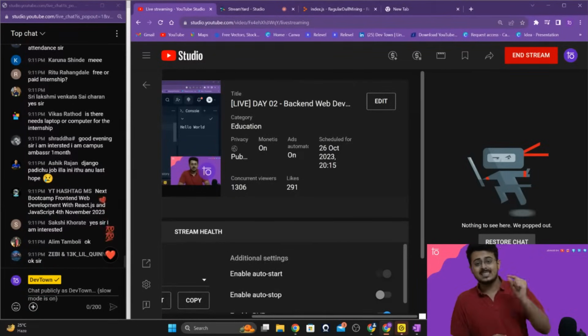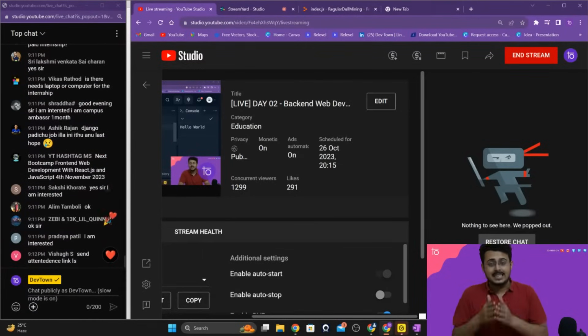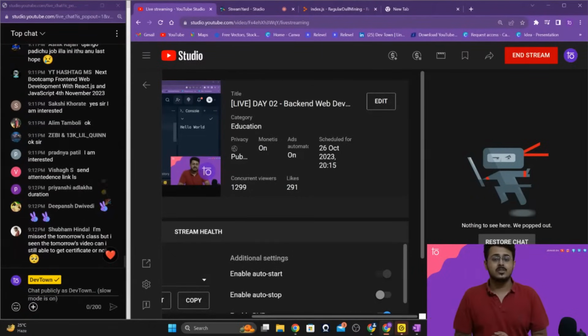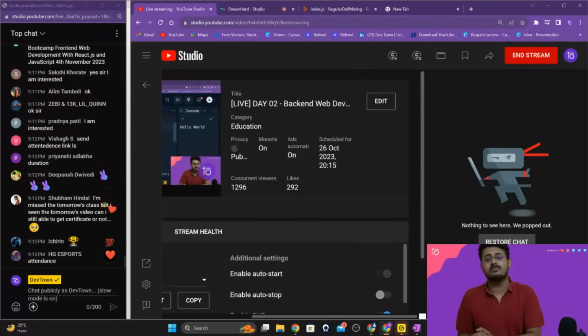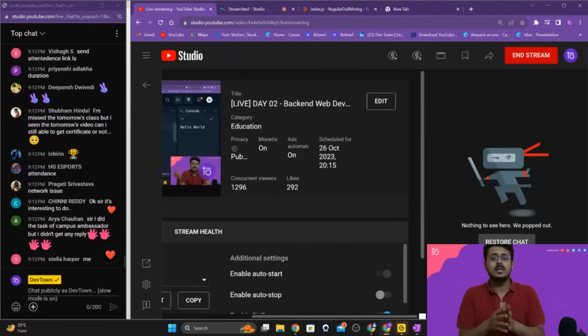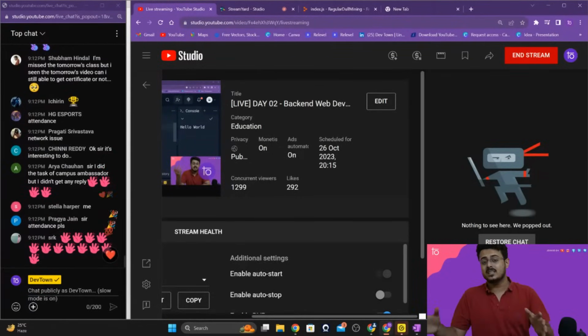Now, that is the filtration task, guys. If you are able to do that task properly, then you will get your offer letter, you will get your internship letter, you will get your certificate of appreciation, the access to the 30-hour long front-end web development course with certification from Google, Microsoft, as well as Amazon. You will also get access to the free boot camps, exclusive boot camps that are done just for the campus ambassadors, and many other things as well.